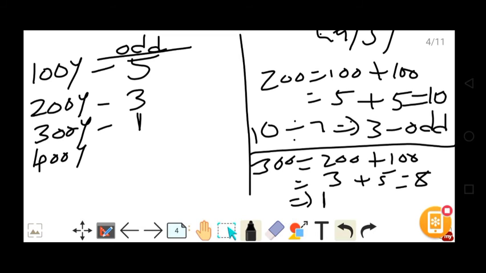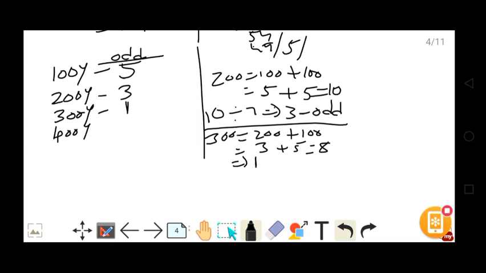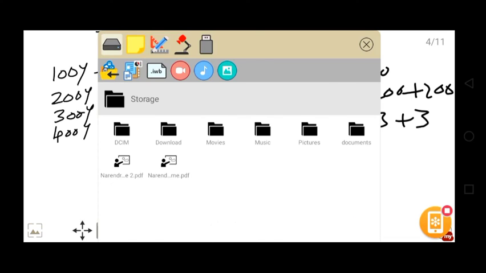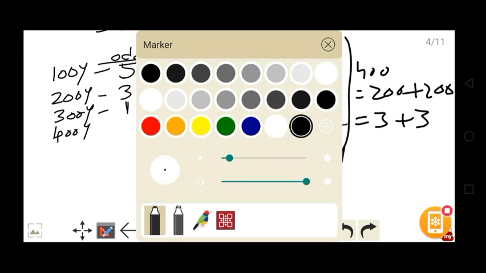400 years. How to calculate 400 years? 400 can be written as 200 plus 200. That is nothing but 3 plus 3, 6. But 100, 200, 300 are not leap years, while 400 is a leap year. That is the extra advantage.